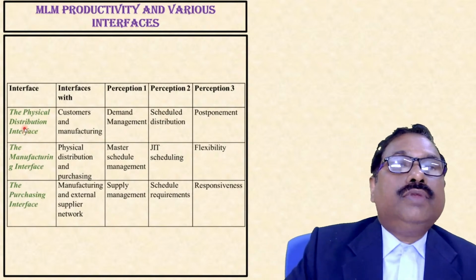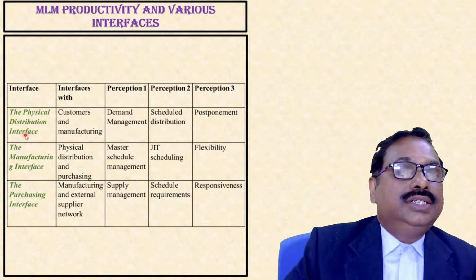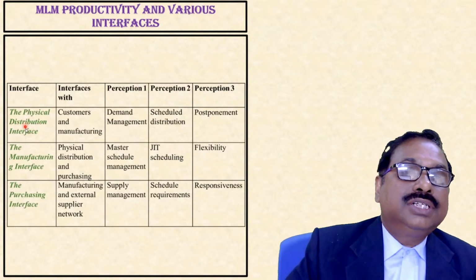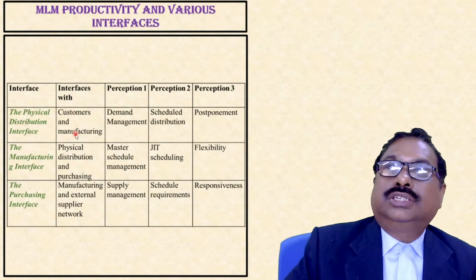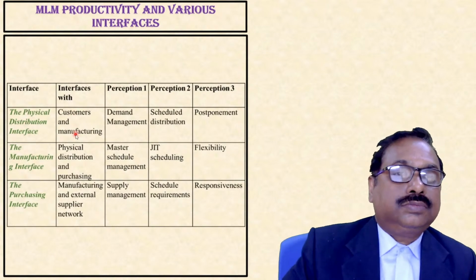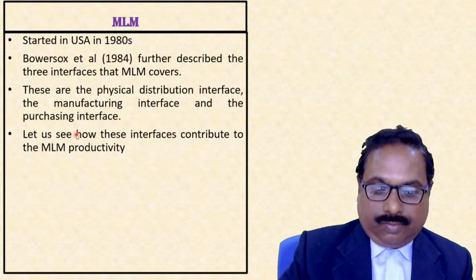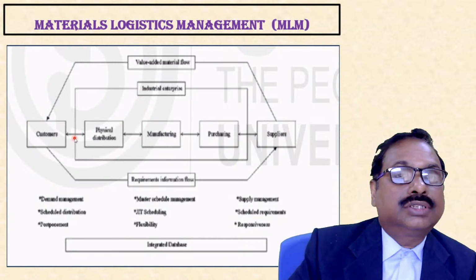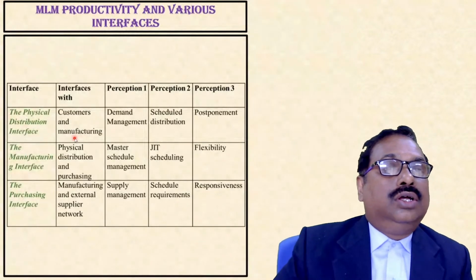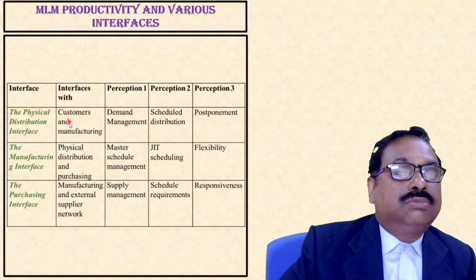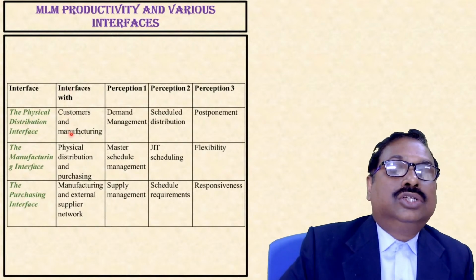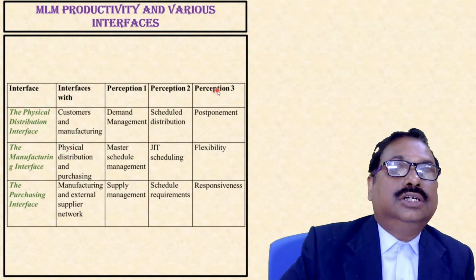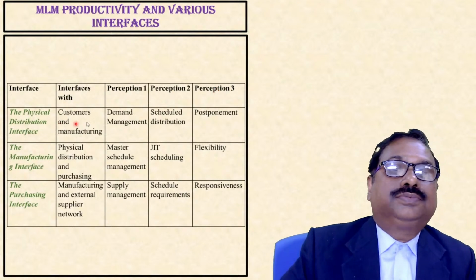Okay. The first interface is the physical distribution interface. The physical distribution interface means customers and manufacturing. So here it interfaces with customers and manufacturing. There are various perceptions involved in this.